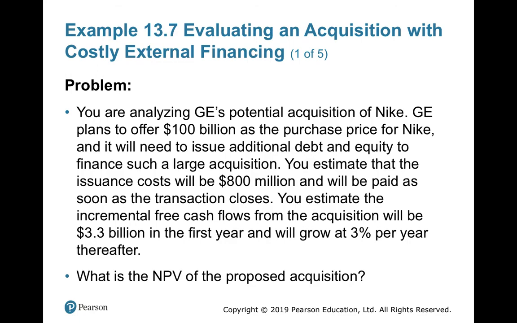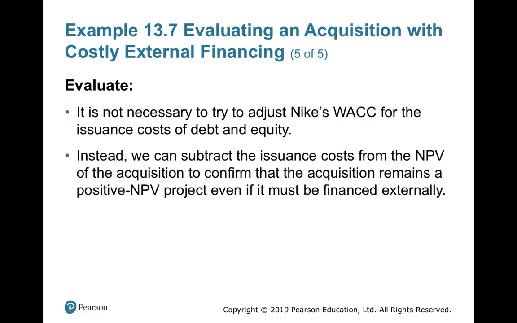That's why you have to adjust this 800 million with the offer. You have issued 100 billion and you are paying 800 million, so your net proceeds are 100 billion minus 0.8 billion, equal to 99.2 billion, which you are getting right now.